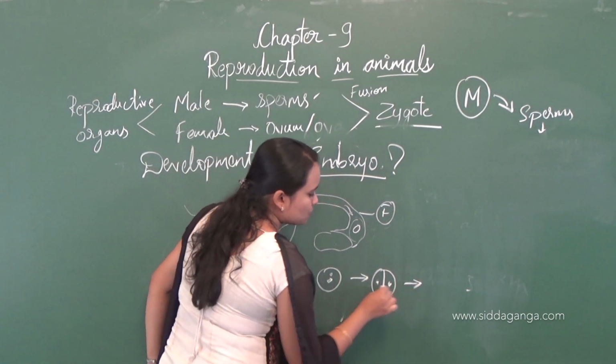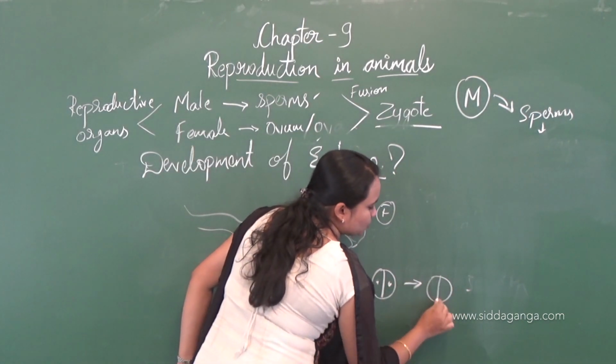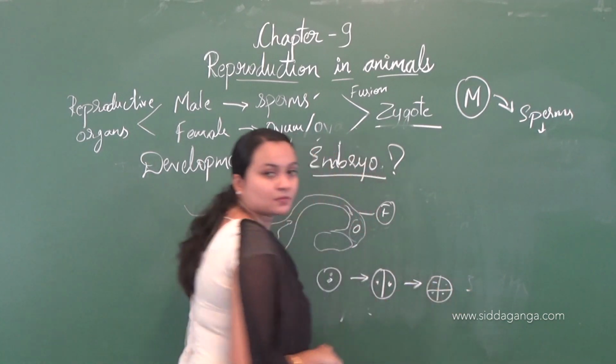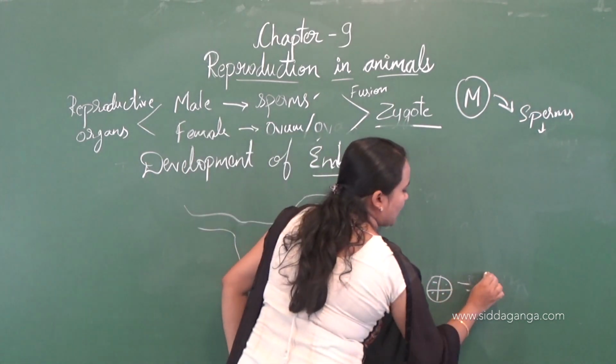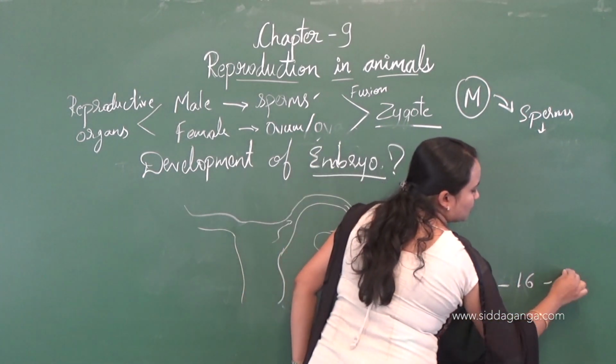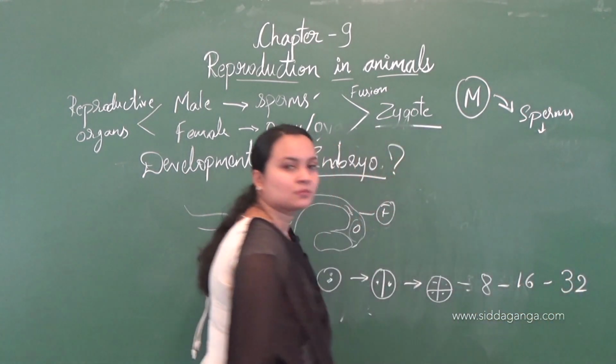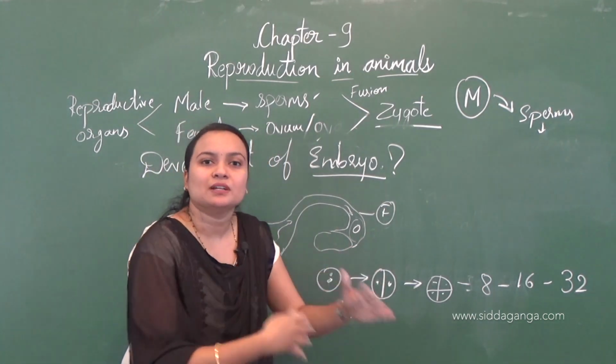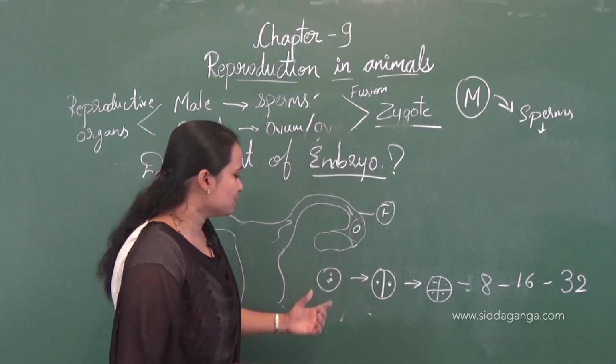Now these two cells will divide into four cells, and 4 into 8, 8 into 16, and 16 into 32. Like this cell division will take place. I think you all know about cell division, right?